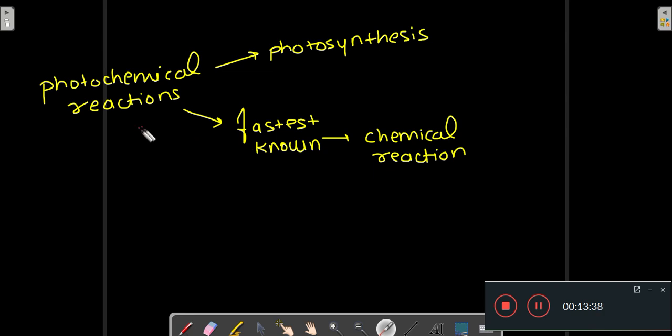Now the photochemical reactions of photosynthesis are among the fastest known chemical reactions. This photochemical reaction is a very fast chemical reaction.